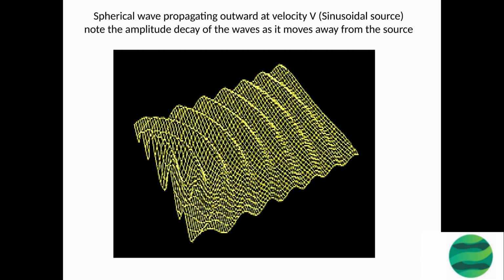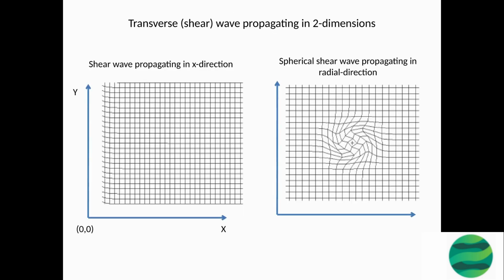A transverse wave, also known as a shear wave, is a type of wave in which the oscillation is perpendicular to the direction of propagation. In two dimensions, the wave can propagate in the x direction and also in a radial direction, originating from a central point. Transverse waves are typically observed in materials that are elastic, such as solids and some liquids. They can be visualized as the movement of particles in the medium perpendicular to the direction of wave propagation.